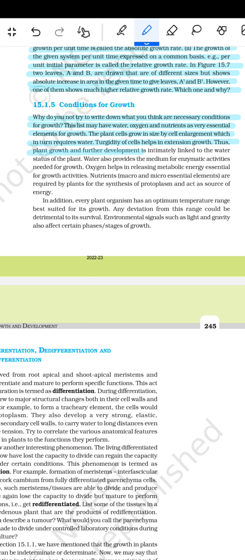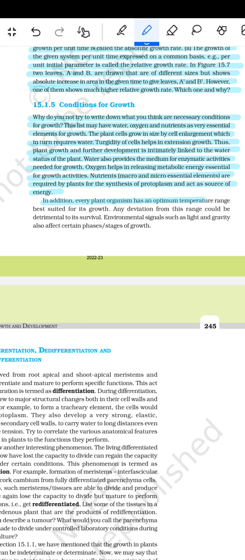Thus the plant growth and further development is intimately linked to the water status of the plant. Water also provides the medium for the enzymatic activity needed for the growth. Oxygen helps in releasing the metabolic energy essential for the growth activity. Nutrients, macro and micro essential elements, are required by the plant for the synthesis of the protoplasm and act as a source of energy.